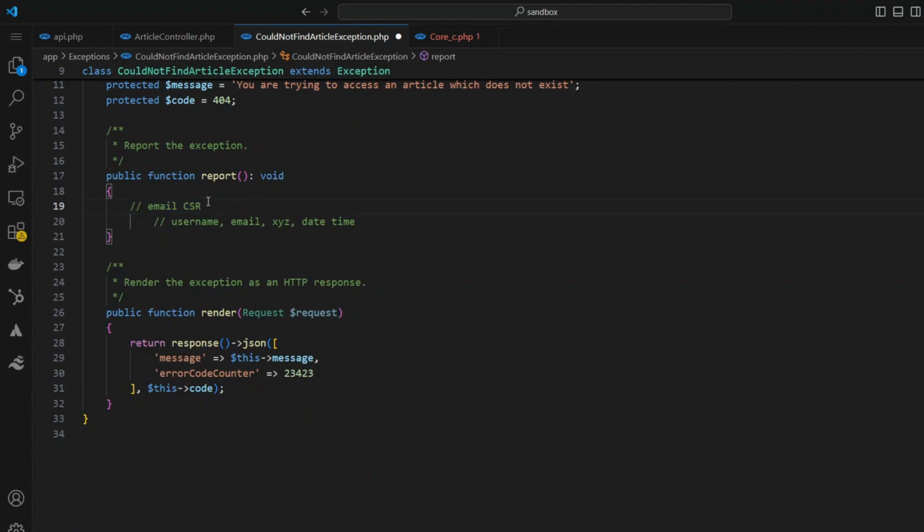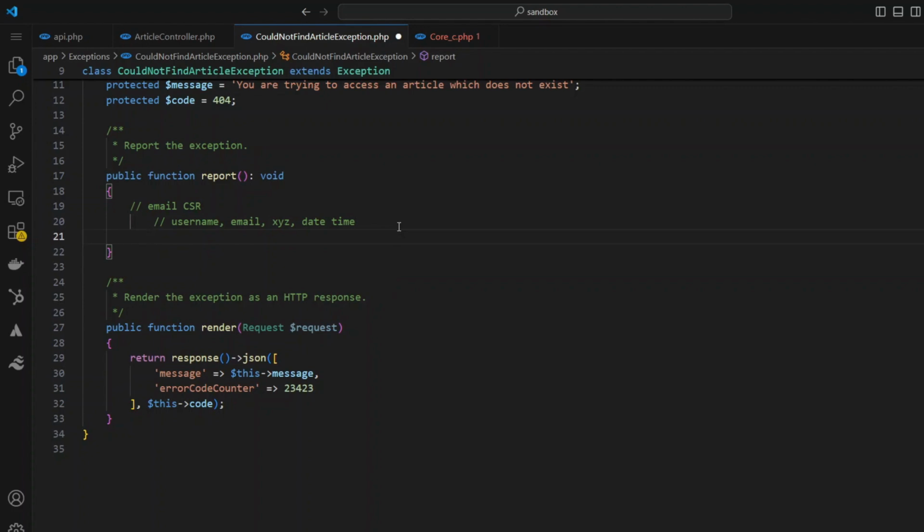This customer support representative could call this person up and help them place that order so you don't lose that sale. It could be a big sale. It doesn't necessarily have to be a $10 sale. It could be in the hundreds. So that's the point of this report method. Right now, we're not going to send out an email.